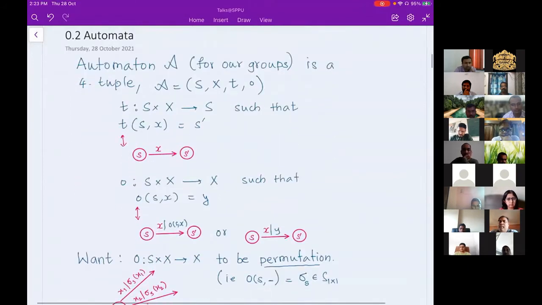Now I will come to the automaton which I am interested in, which we need for our groups. Here I'm not interested in a set of final states or an initial state.